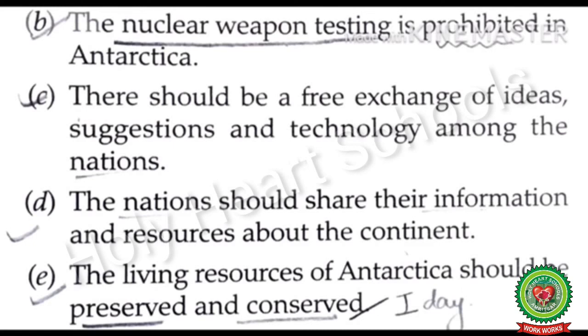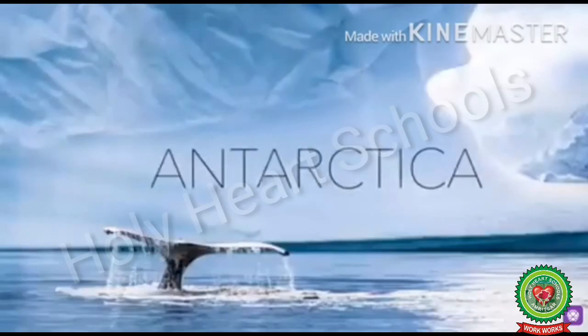Number 3. There should be a free exchange of ideas, suggestions, and technology among the nations. Number 4. The nations should share their information and resources about the continent. Number 5. The living resources of Antarctica should be preserved and conserved. Students, with this topic, we have completed our today's topic.